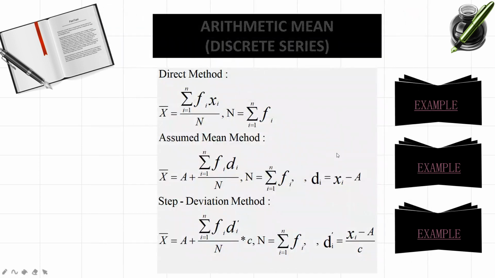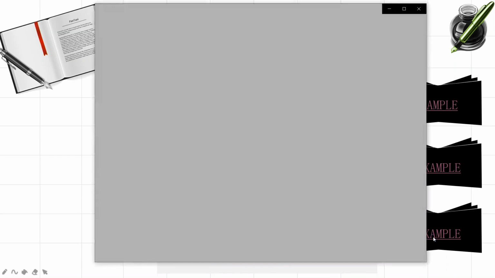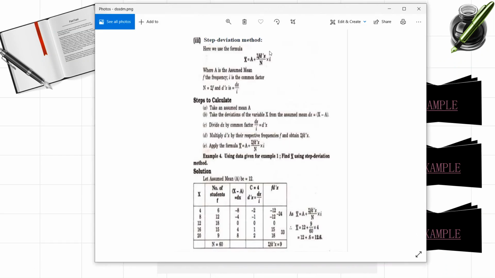Next we have the step deviation method. This is also very simple. First of all, what you have to remember here is the formulas. If you remember the formulas perfectly, and if you see carefully which series is given in the data, then you can find out the AM value very easily. So here x bar is equal to A plus summation f d prime x by N into class interval.